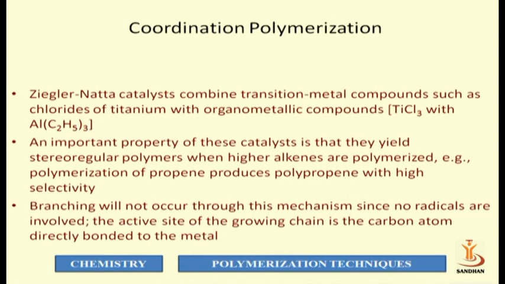So the Ziegler-Natta catalyst combines a transition metal compound, such as a chloride of titanium, with an organometallic compound, like an organometallic compound of aluminium, etc. An important property of this catalyst is that it yields a stereoregular polymer when higher alkenes are polymerized. The specific characteristic of coordination polymerization or the Ziegler-Natta catalyst is that it produces only stereoregular polymers.